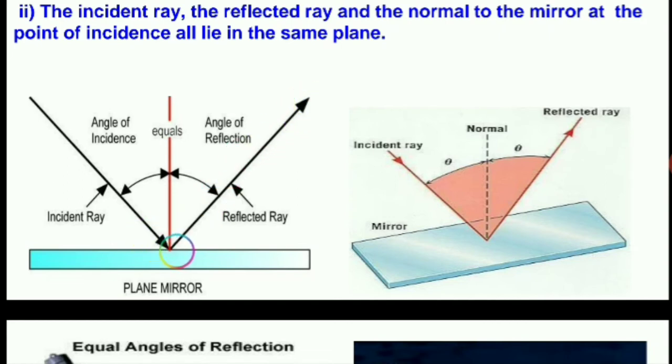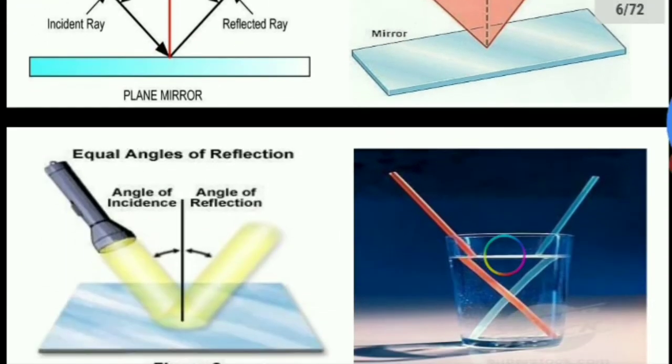See from here, the point of intersection of the incident ray, normal and reflected ray lies on one plane only. So, the second law is the incident ray, the reflected ray and the normal to the mirror at the point of incidence all lie in the same plane.